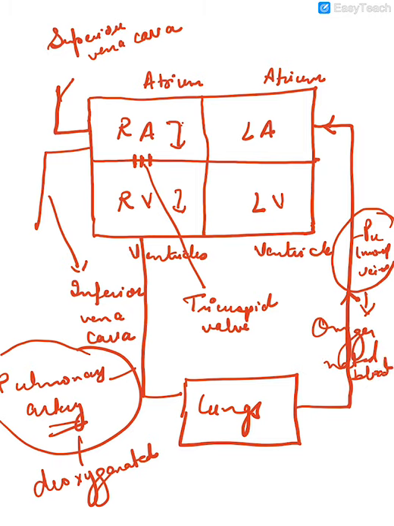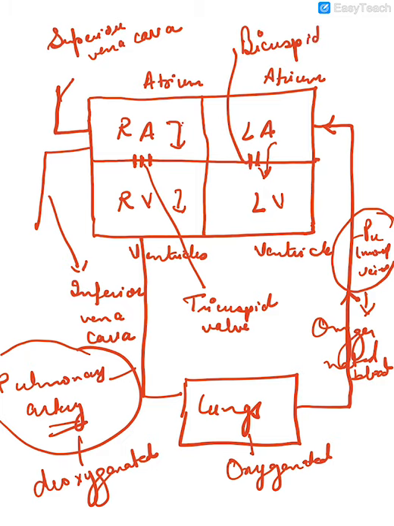So in the lungs, the blood will get oxygenated and then it will move to the atrium. From the left atrium, the blood will move into the left ventricle, and again, to prevent the backflow of blood from the left ventricle into the left atrium, we have the valve, which is the bicuspid valve. And from the left ventricle through the aorta, the blood will enter the whole body.